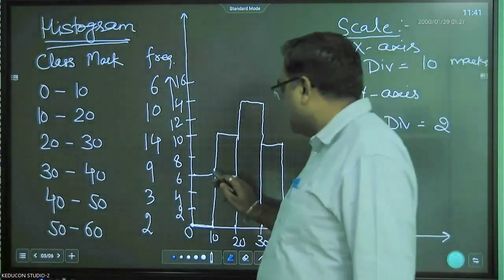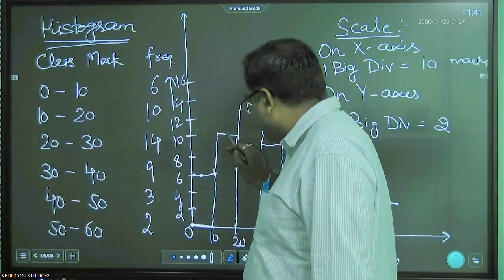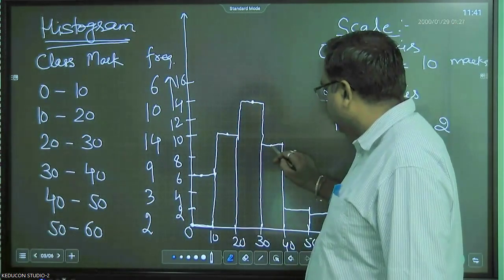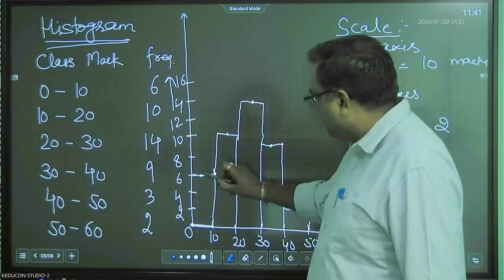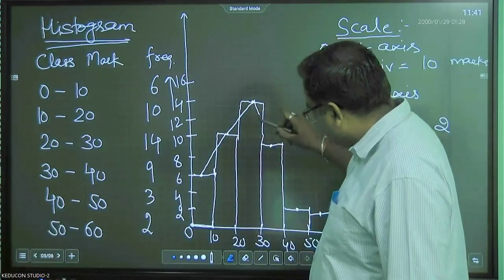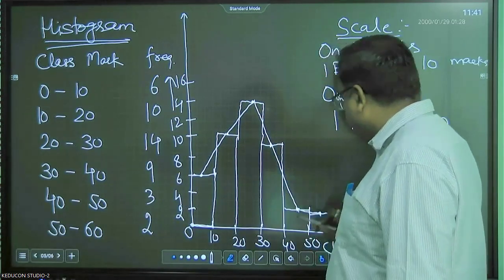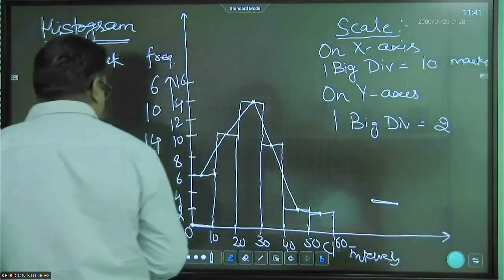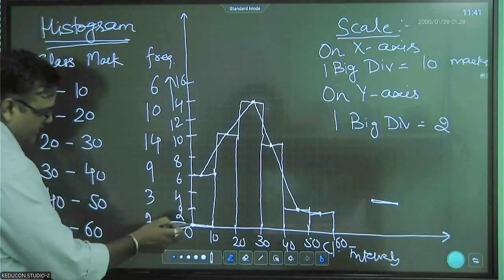Now if you go back to the previous question, if you have to draw the frequency polygon for the same data, how will you draw this? You will take the midpoints of all these rectangles and join them. For example, like this. Right? Now this is open. You have to close this. How will you close this? Extend this graph prior to this.